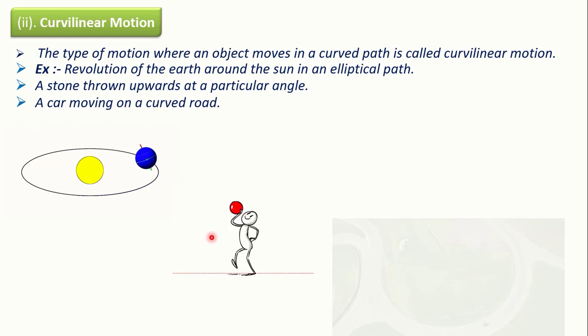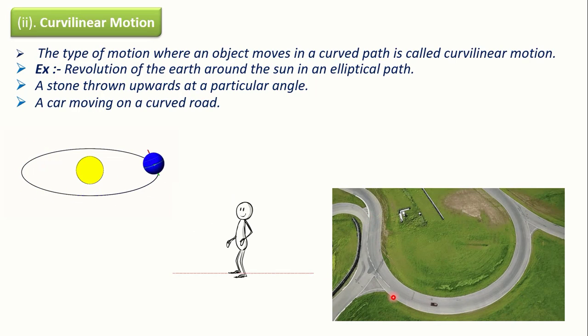A car moving on a curved road. You can see this is the curved road and this car is moving along this curved path. So we can say that this car is performing a curvilinear motion.